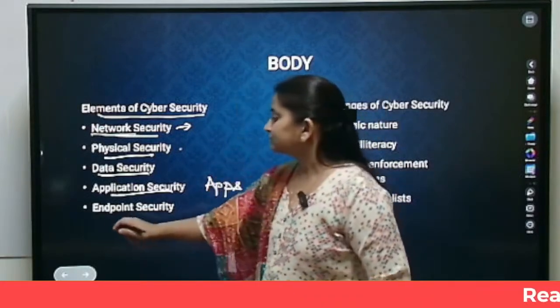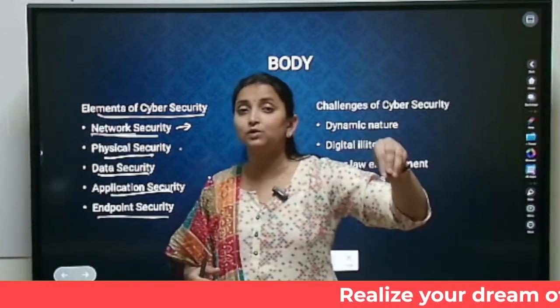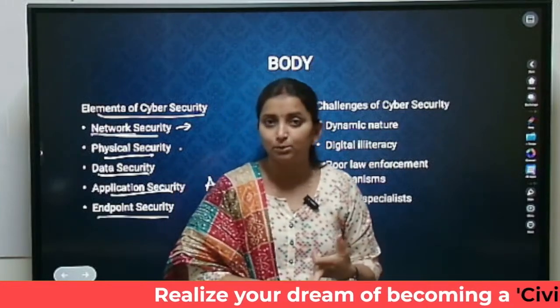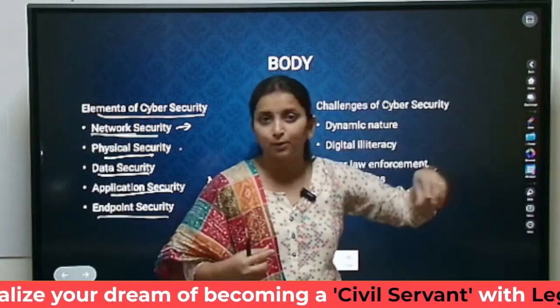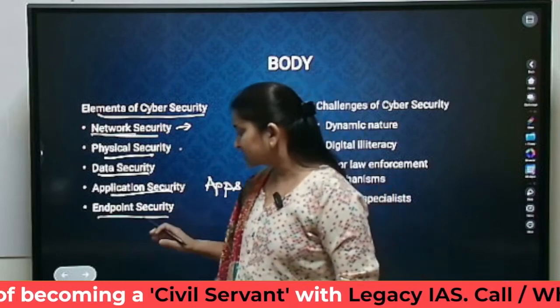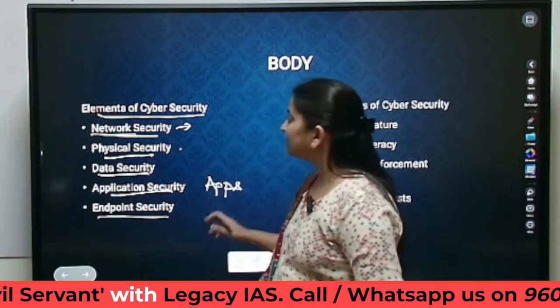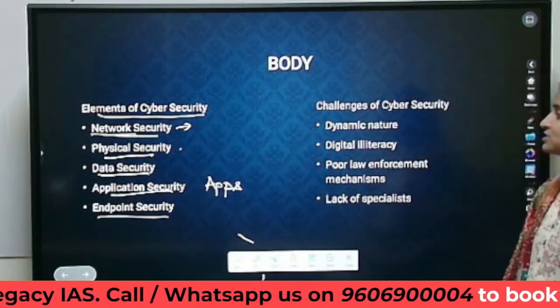Plus the endpoint security. Endpoint security is about that particular digital device. It can be machines, smartphones, mobile phones, tablets or any other thing which is the endpoint, directly in contact with the user. The security of that device is the endpoint security. All that comes under cyber security. So these are the elements of cyber security.